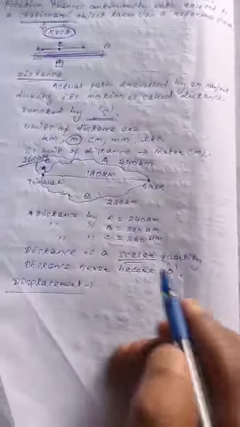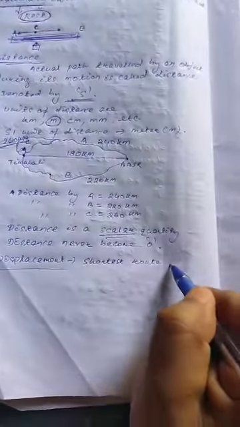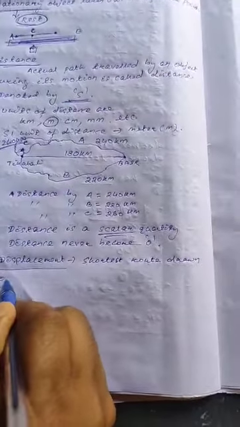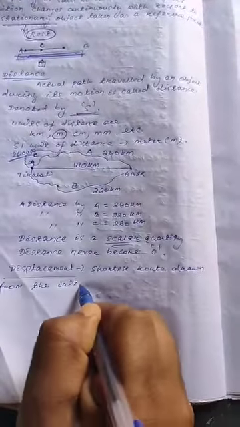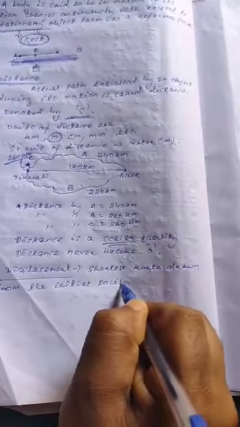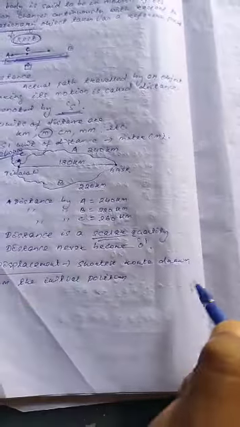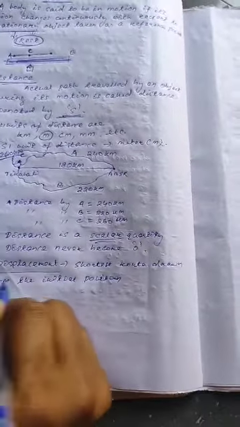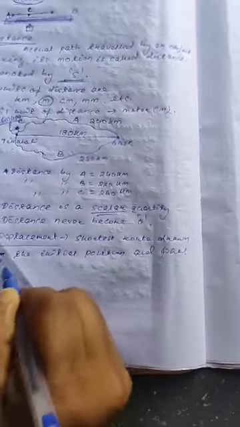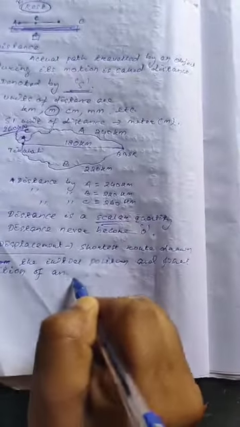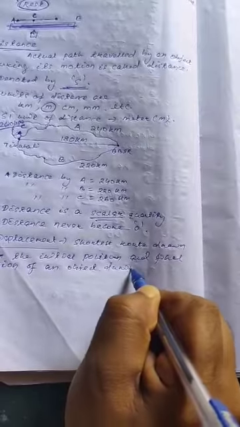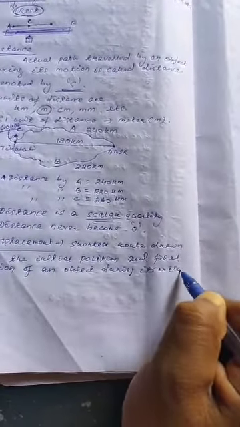Displacement is the shortest route, which may not be traveled by the object, drawn between the initial position and the final position of an object during its motion.